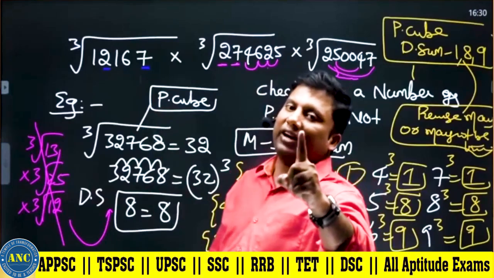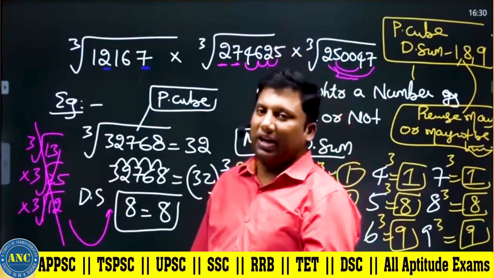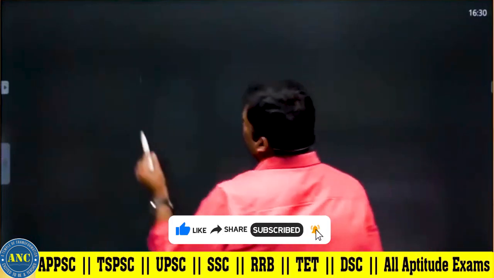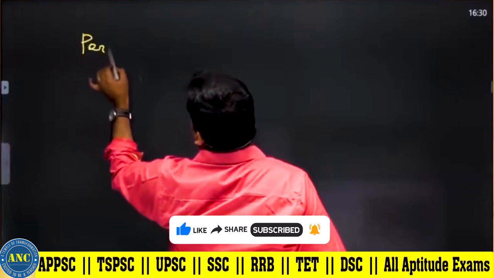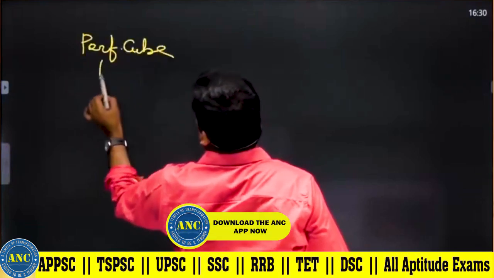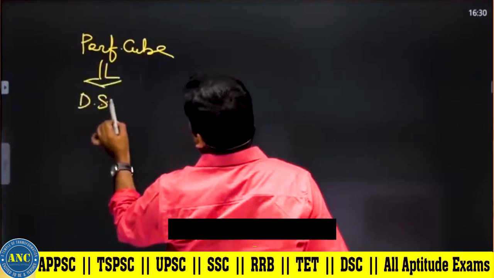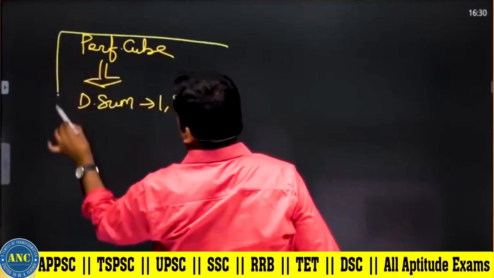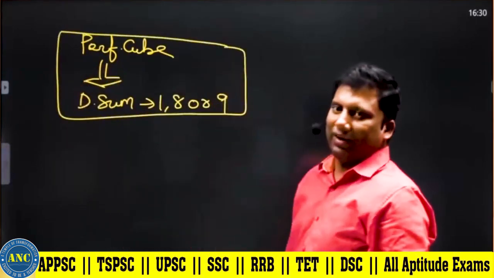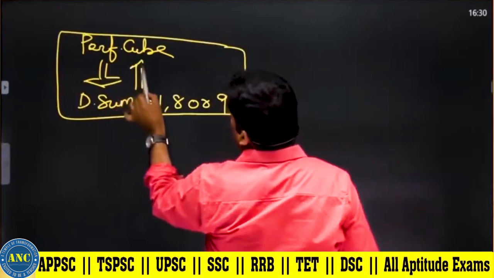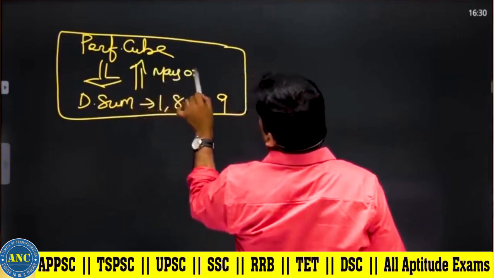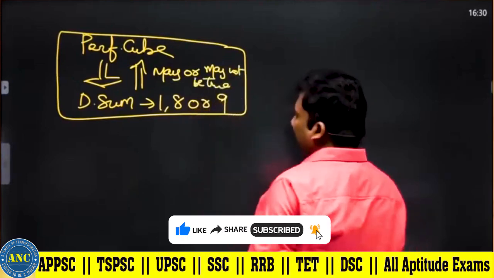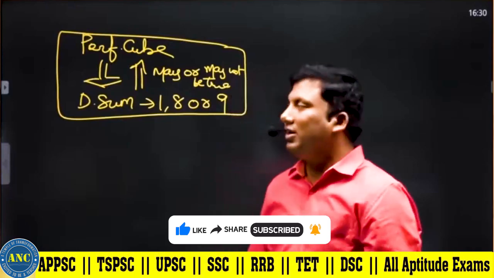If a number is a perfect cube, the digital sum should always be 1, 8 or 9. Now see here. If a number is a perfect cube, digital sum should always be 1, 8 or 9. The reverse case may or may not be true. If a number is a perfect cube, the digital sum should be 1, 8 or 9.